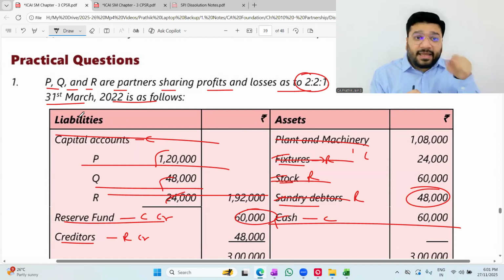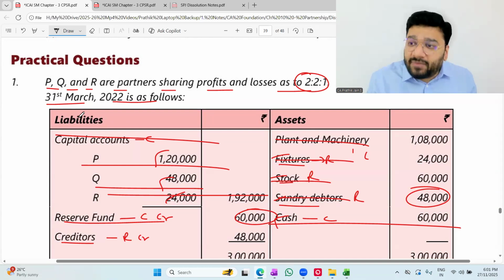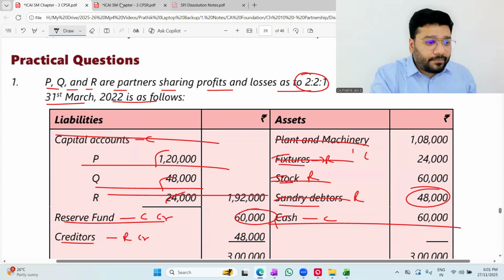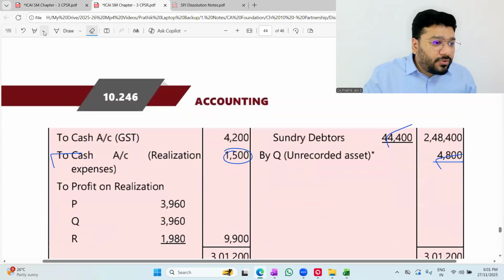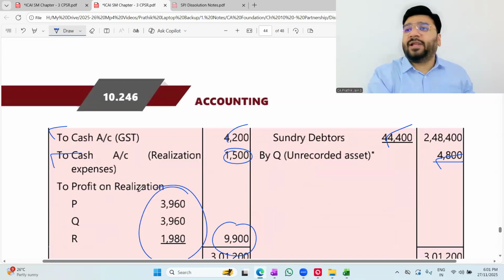Correct? In this case, you forgot to collect this GST from the customer. Who's paying that money ultimately? We are paying. So I'm paying from my pocket. Gain or loss? It's a loss. So in the event of dissolution, if there is any loss, debit it to the realization account. Realization to cash, 4,200. Any problem? When you net off, you'll get a realization profit of this value.